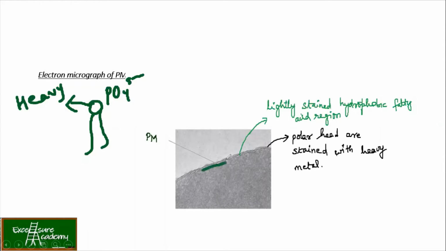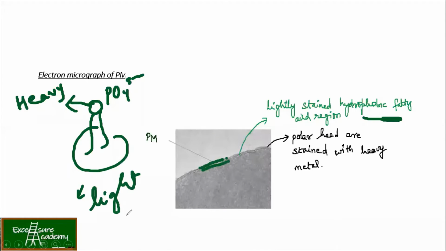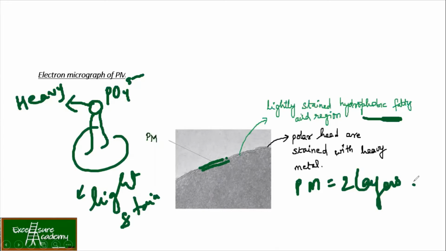Now the hydrophobic fat, that is this area, was stained with light staining, and that's why you can see the gap over here. So once they saw the structure, it was confirmed using maths as well as this physical instrument that your plasma membrane has got two layers.